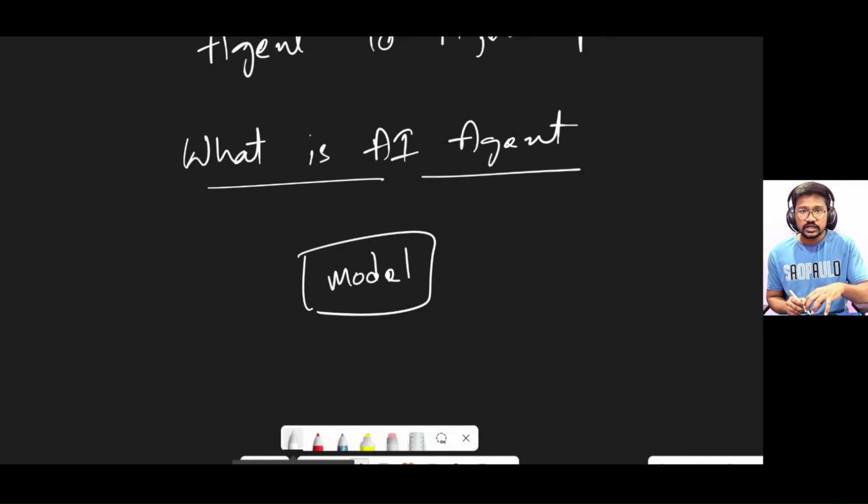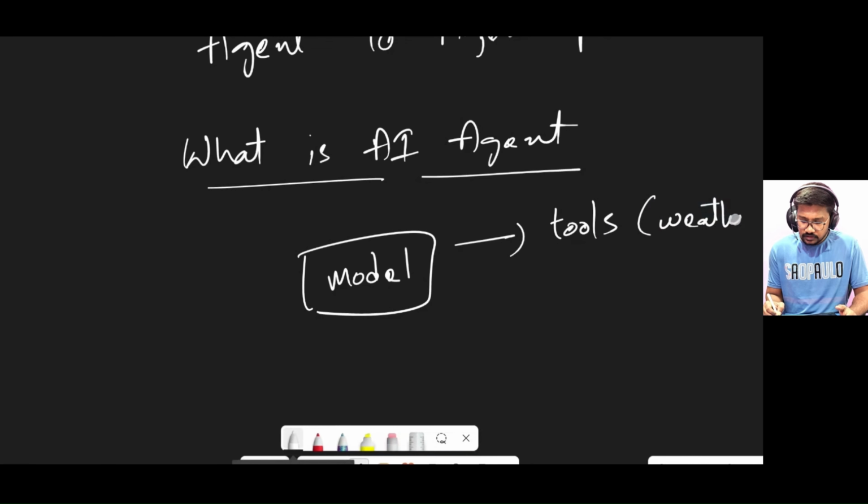With this model, it can think or understand any problem which the user gave, and it can query the other tools like weather APIs, and can query these APIs to get the data and show that to the user.